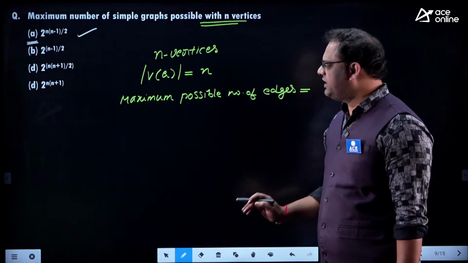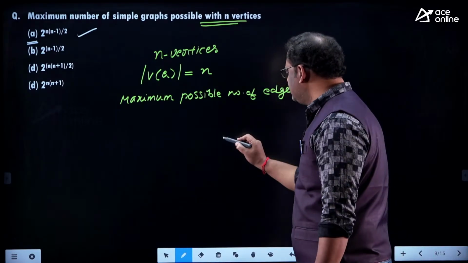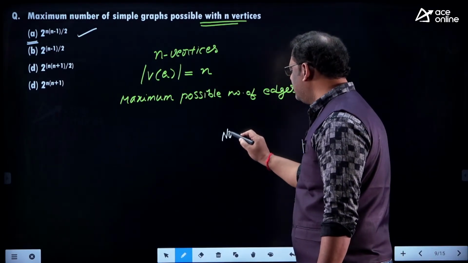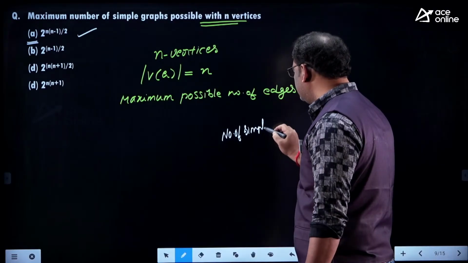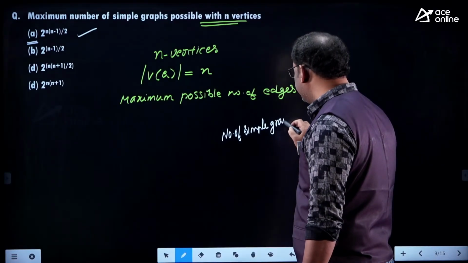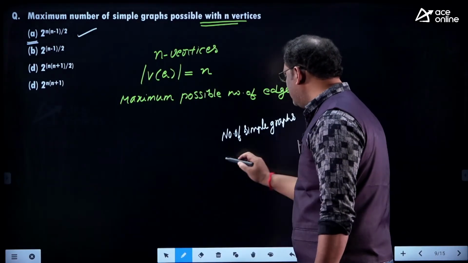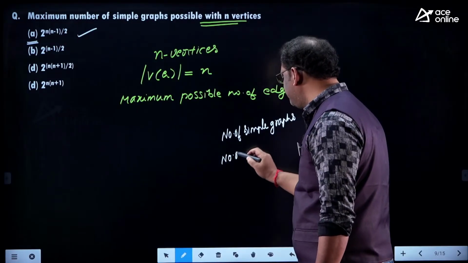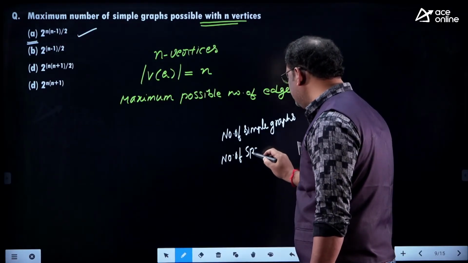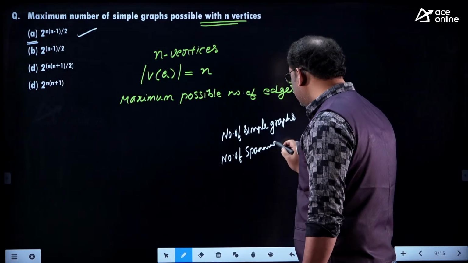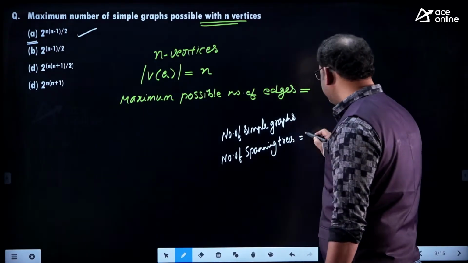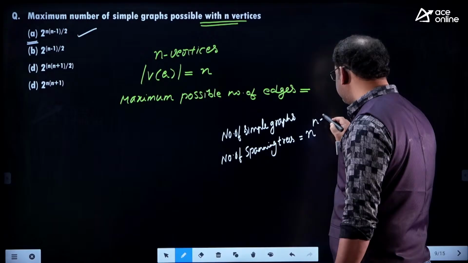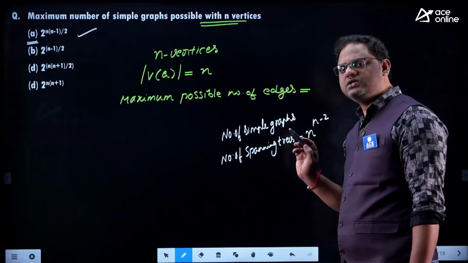Every time they will ask this question: the possible number of simple graphs, and also the number of spanning trees possible on n vertices, the formula is n power n minus 2. Repeatedly they are asking this question.